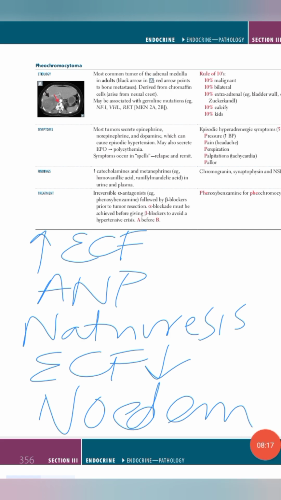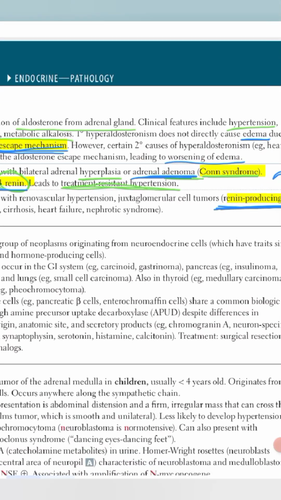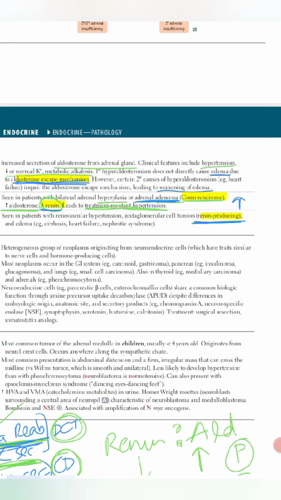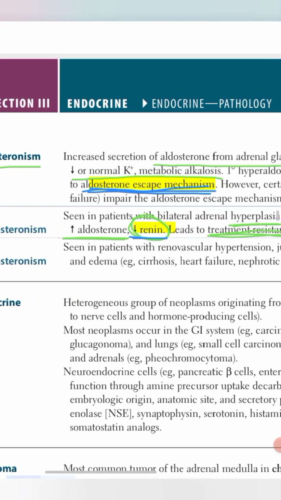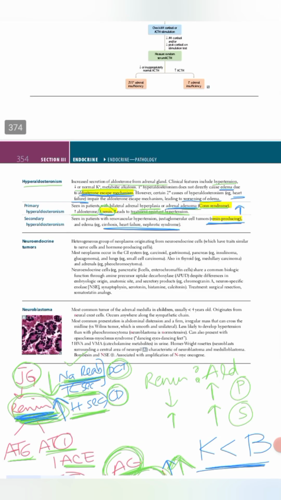This means it does not directly cause edema in primary hyperaldosteronism, while in secondary hyperaldosteronism, the causes are heart failure, nephrotic syndrome, and cirrhosis. In these causes, there is activation of the RAAS, the renin angiotensin aldosterone system. There is a very increased level of aldosterone, so it becomes very difficult to escape from the aldosterone. It is very difficult to prevent the aldosterone escape mechanism failure, so it causes worsening of edema. So that was all about hyperaldosteronism.